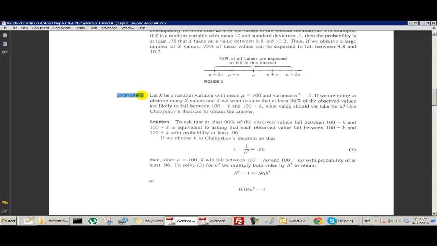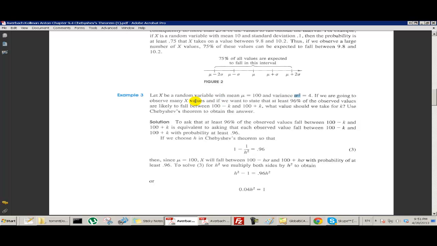Let's work with Chebyshev's theorem just a bit more. Remember that Chebyshev's theorem does not depend on the random variable or the model for the distribution of the random variable at all. But in order to use it, we do need to know the mean, and we need to know the standard deviation or the variance. Okay, so let's take an example of that.